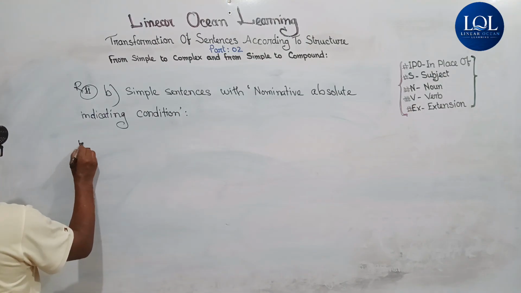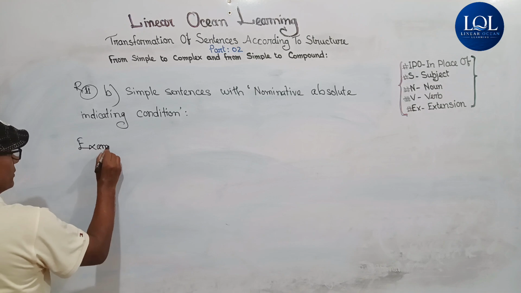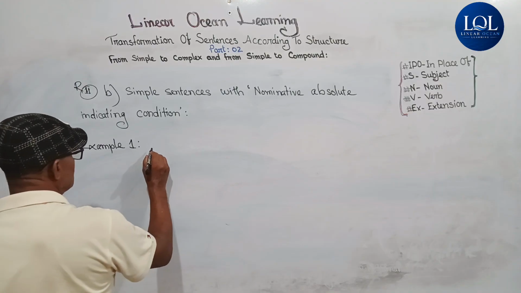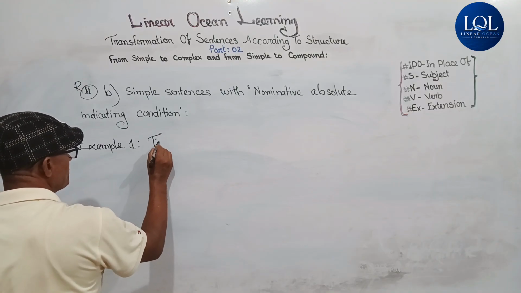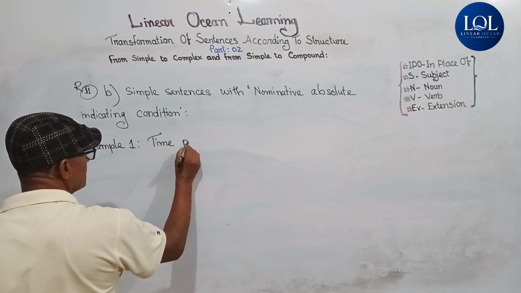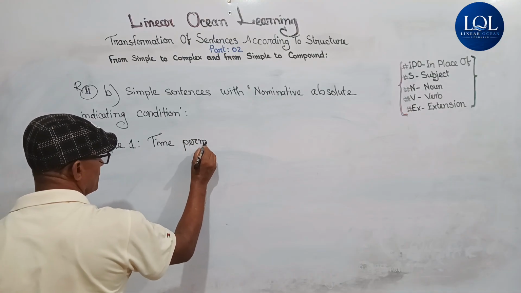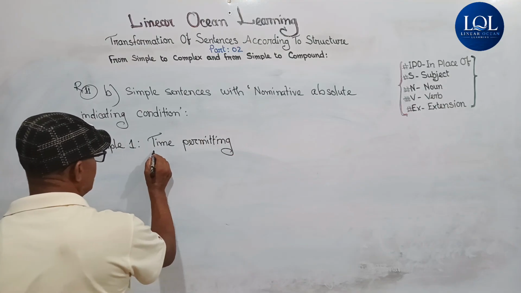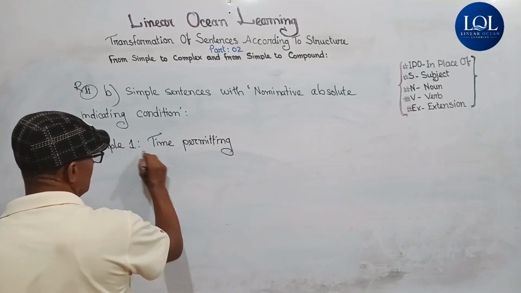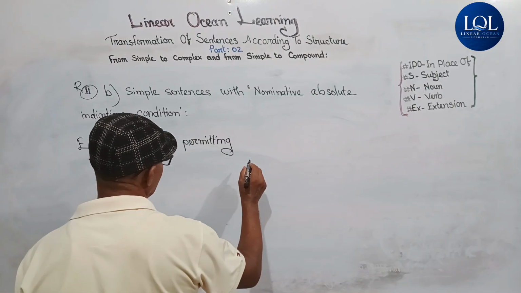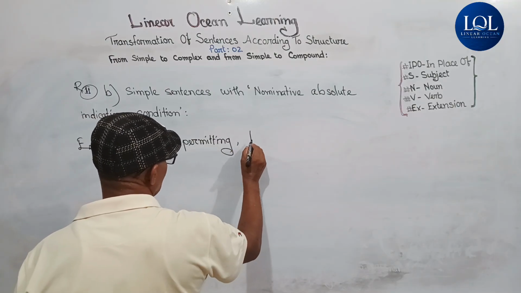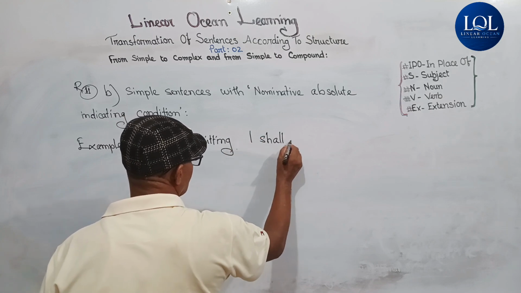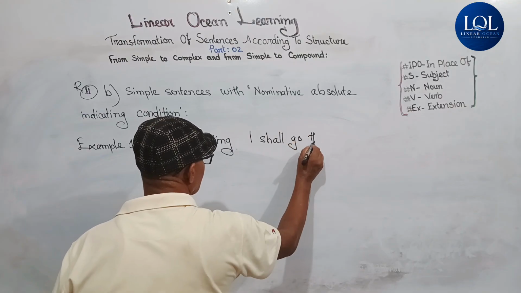Example 1. "Time permitting." Here time is a noun and permitting is a present participle. It is called a nominative absolute. "Time permitting, I shall go there."